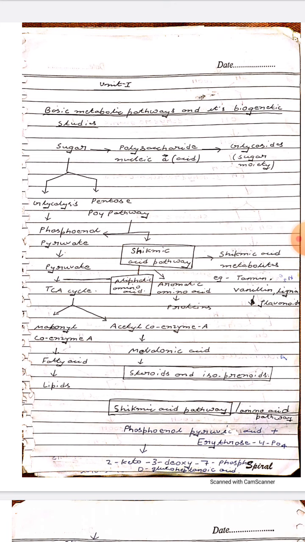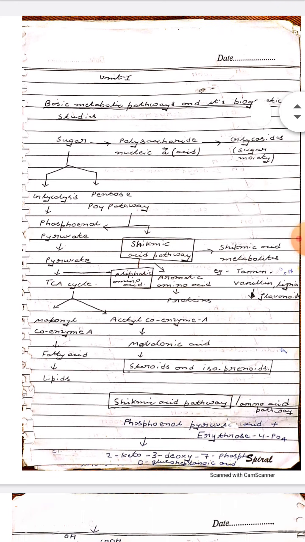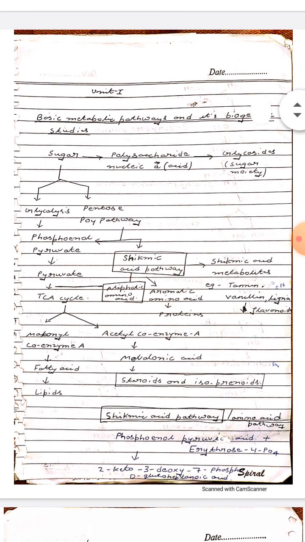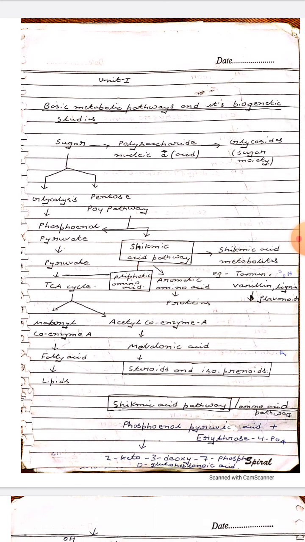Number 1, this is starting from the sugar. Sugar is also known as carbohydrate. So it converts simple carbohydrate precursors derived from glycolysis and the pentose phosphate pathway to the aromatic amino acids like L-phenylalanine, L-tyrosine and L-tryptophan.